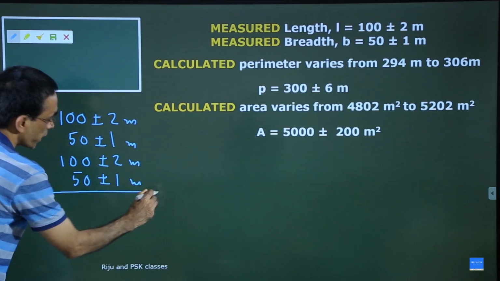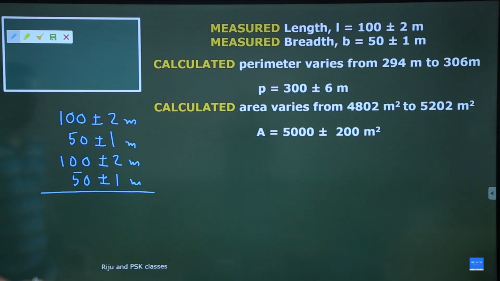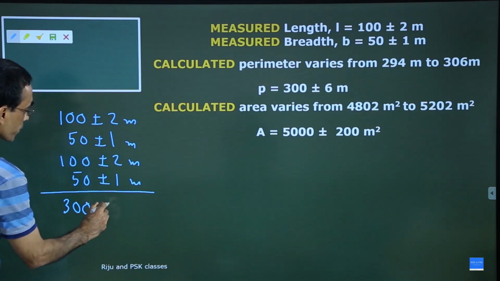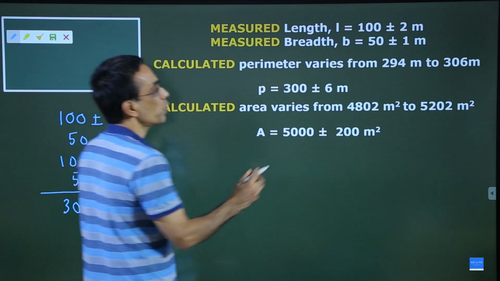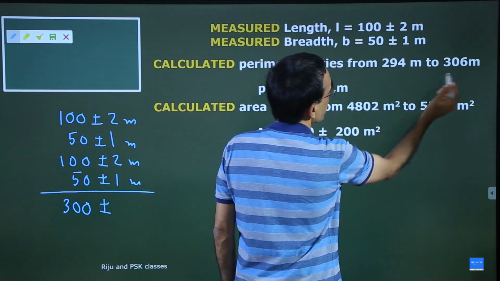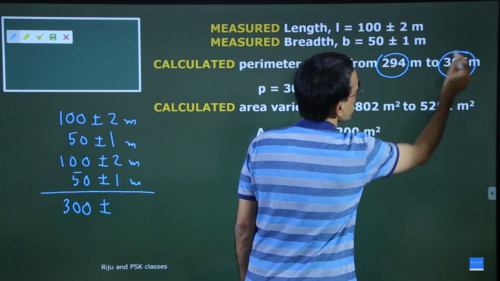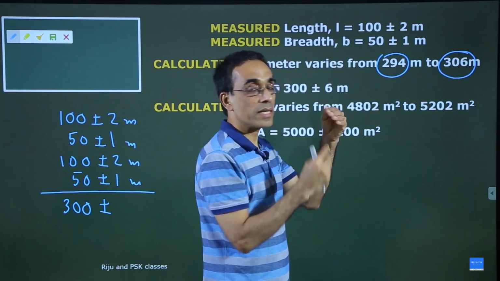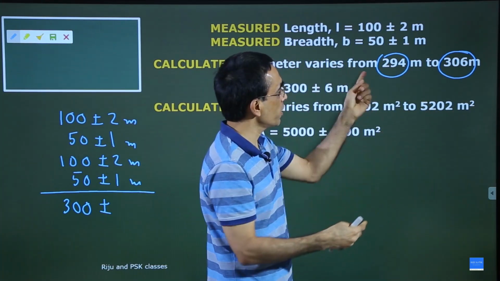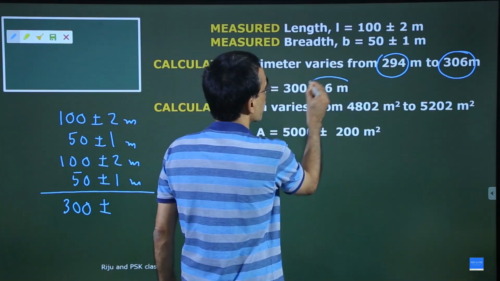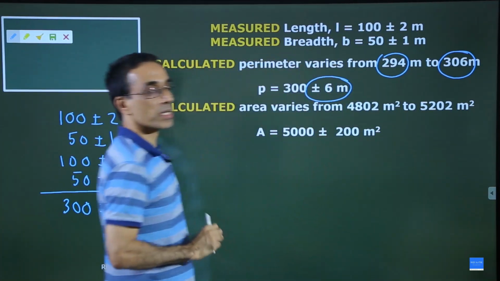This is what you actually did for getting the perimeter. So on this side, when you added, you will get 300. And you know there was a variation of plus and minus 6. That's what you got from 294 and 306. 306 is 6 more than 300, 294 is 6 less than 300. That's why I wrote plus or minus 6 meter.